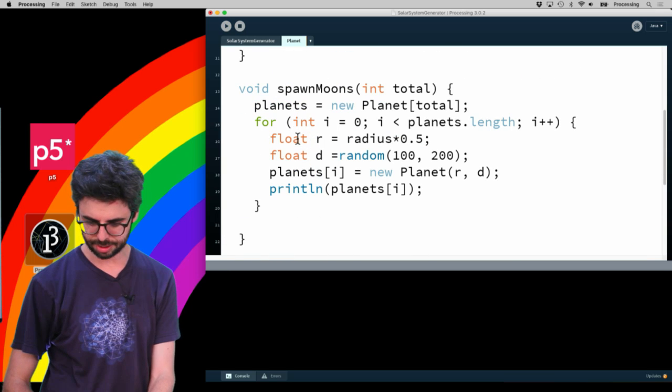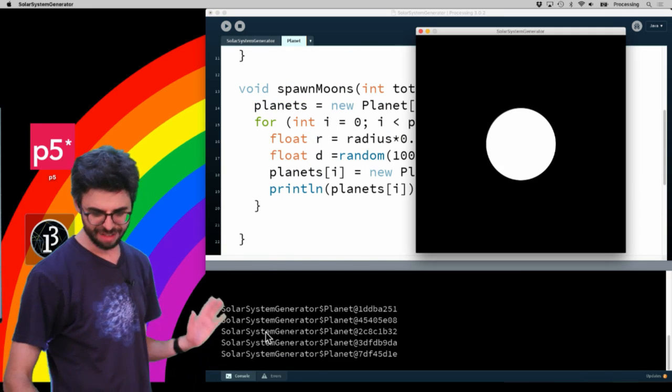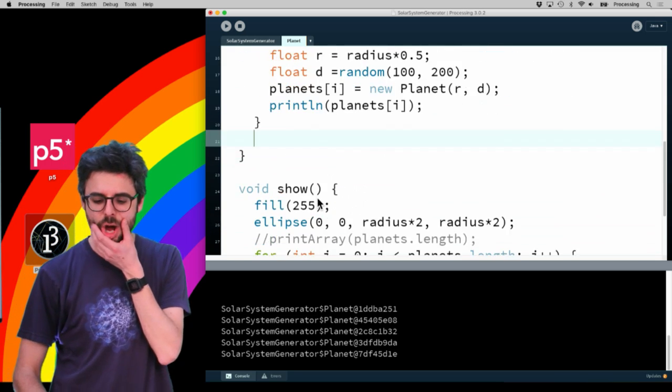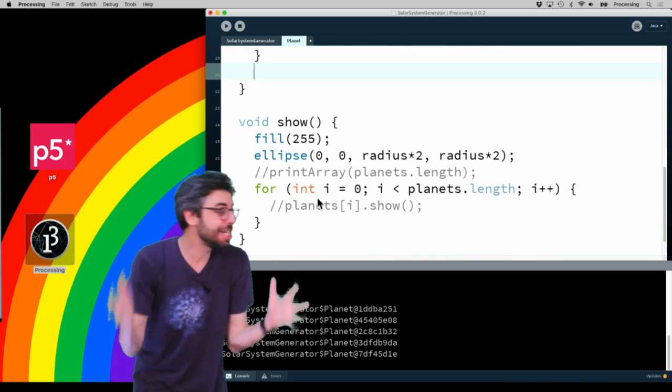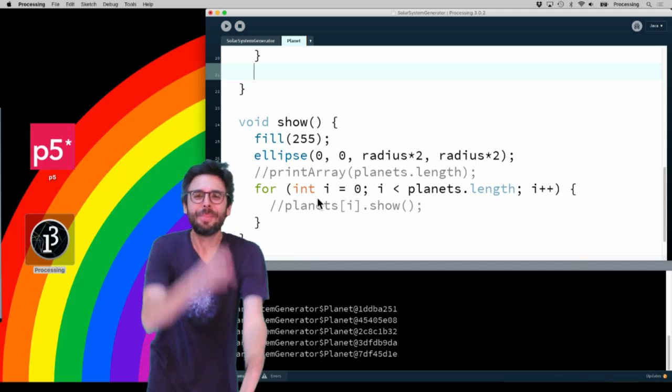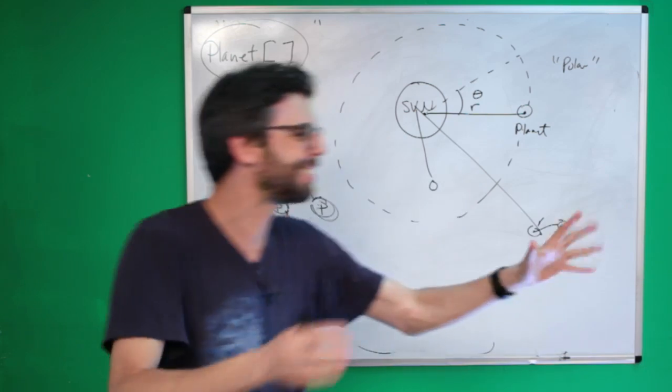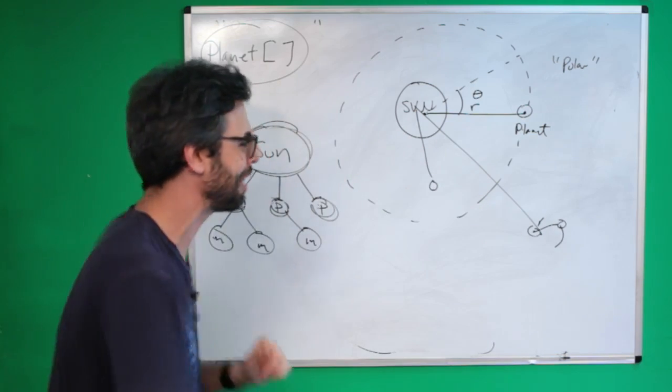Let's run this. Right? 5 planet objects were generated, so those are not null. Oh, I know what happens. Oh my goodness. Because of this whole recursive system I have, of course, there were people watching this live, or probably you've all been yelling at me for the last 30 seconds.